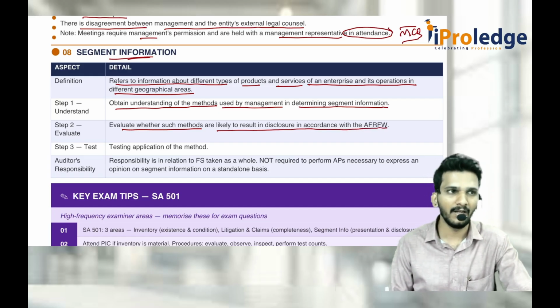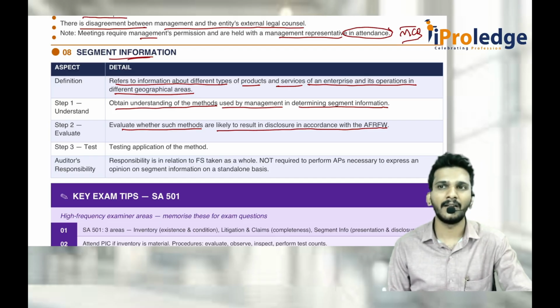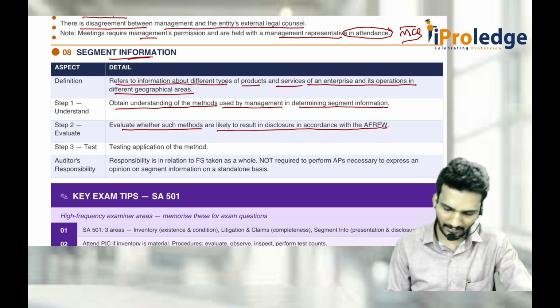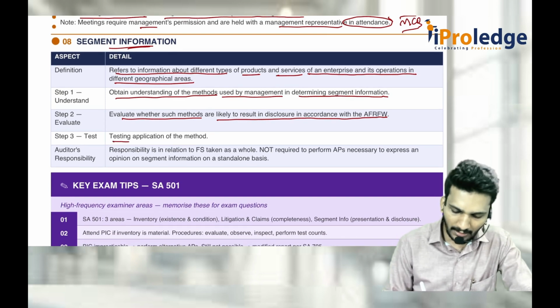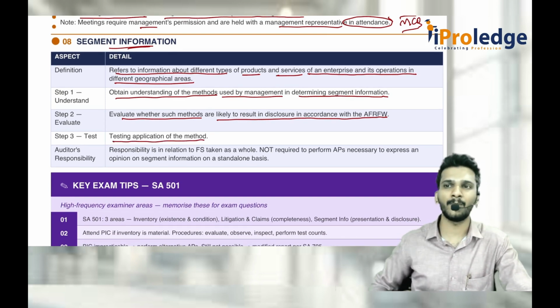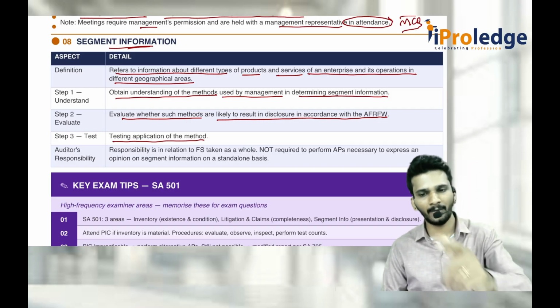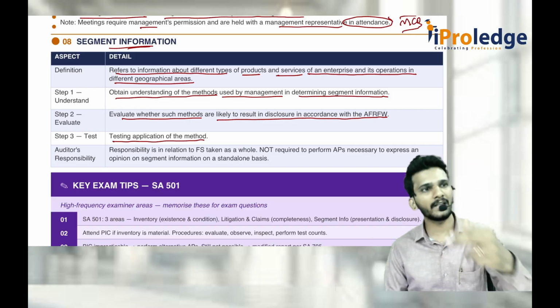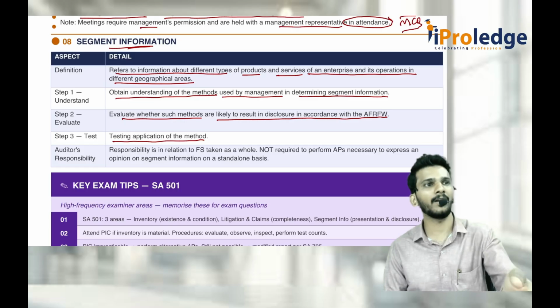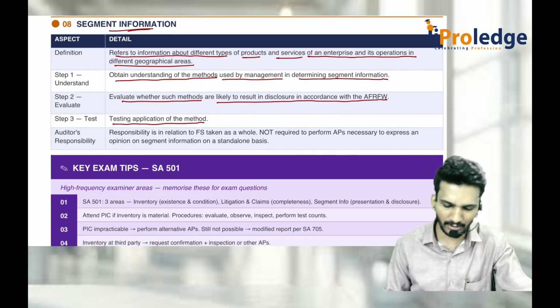As per A17, once you apply that method at 10%, will they result in disclosure in financial statements or not? If yes, that has to be done. Again, you test application of the method. What is test application of method? They told sir ABC are reportable, DEF is not reportable. You do the 10% test whether they are reportable or not reportable, based on that to come to a conclusion.